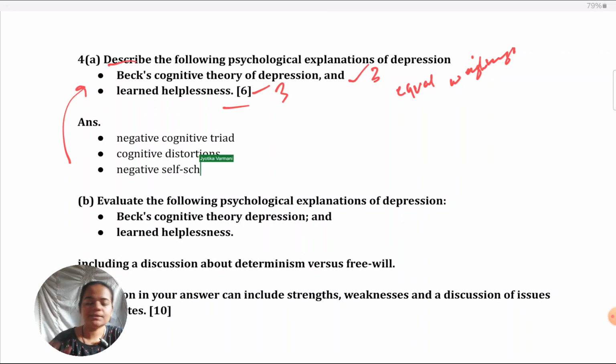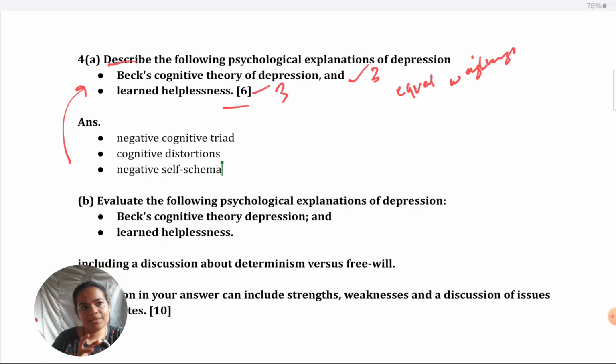Okay, each of these concepts, define them, use these terms while writing, don't make up your own terms. Instead of negative self schema, they think negatively about themselves. Just for writing that and not mentioning the word schema, you're definitely losing marks. So definition, example, and use of good terminology for all of this. This will come under Beck's.